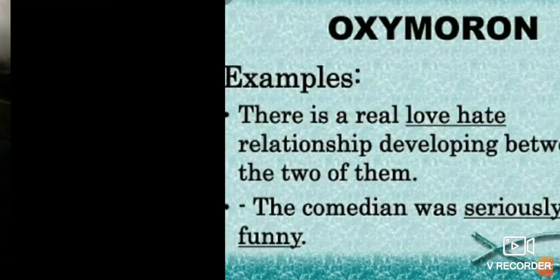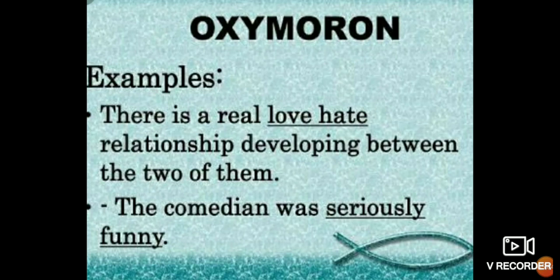So here also oxymoron. Now I think it is very clear to you all, children, what is oxymoron. When two opposite or contradictory words are used in a sentence, that is called oxymoron. There is a real love hate. Now you can see love and hate, they are opposite to each other. Are you getting it now? It is very easy to understand.